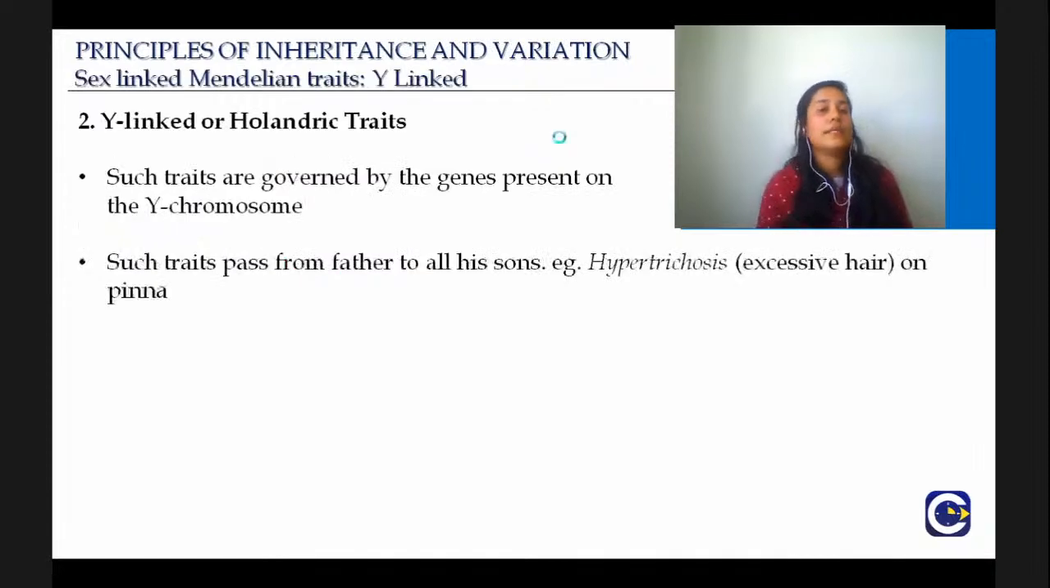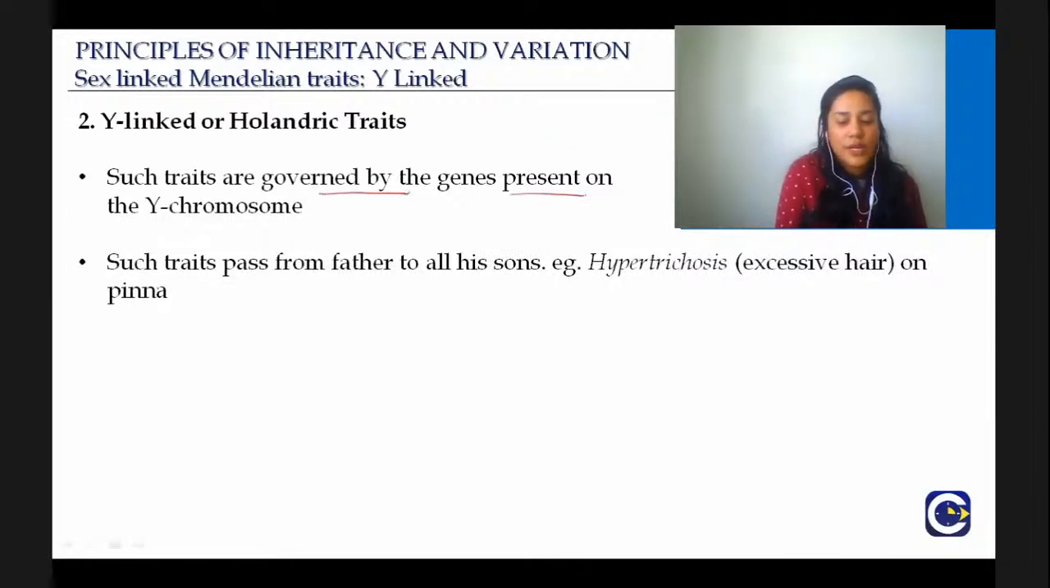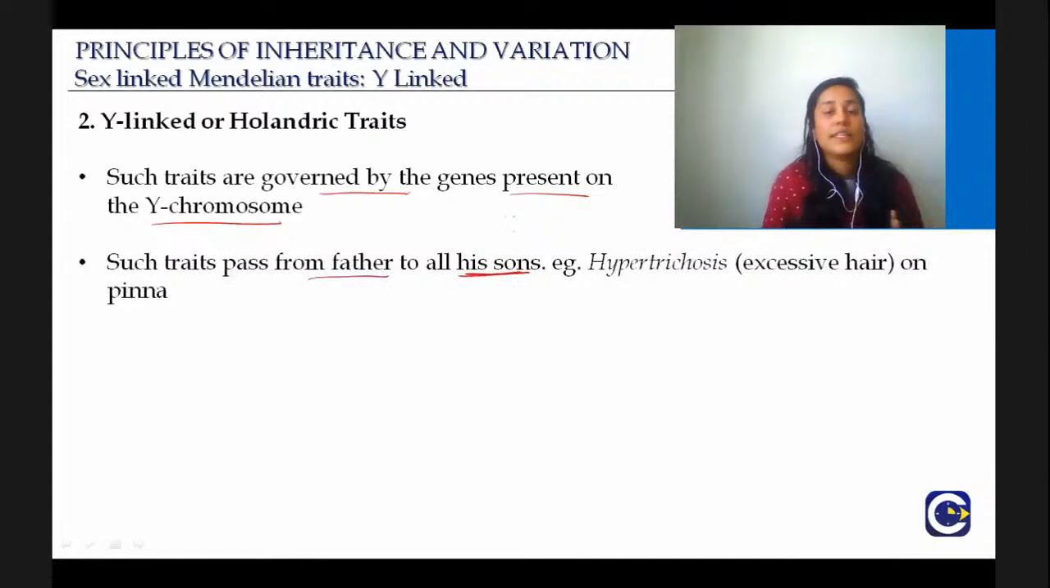Now we'll quickly discuss, this is something very small, Y-linked or Holandric traits. You have to remember this word, Holandric. The genes that are present on the Y chromosome are called Holandric genes, and the diseases that are linked with these genes are called Holandric traits. They are governed by genes present on the Y chromosome, and such traits pass from father to all his sons. Obviously, because the sons will take the Y chromosome from their father, so it will be from father to son, father to son, father to son.